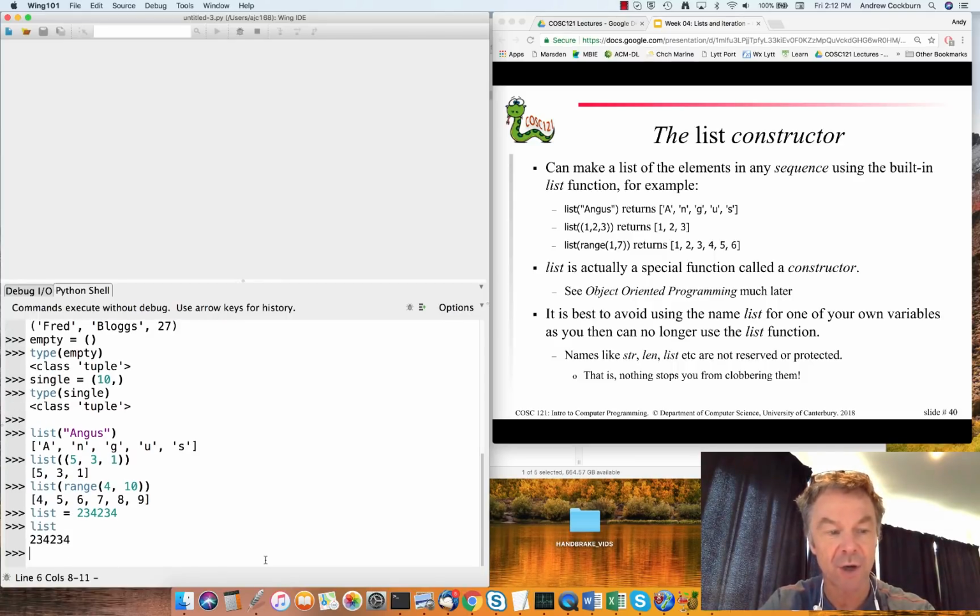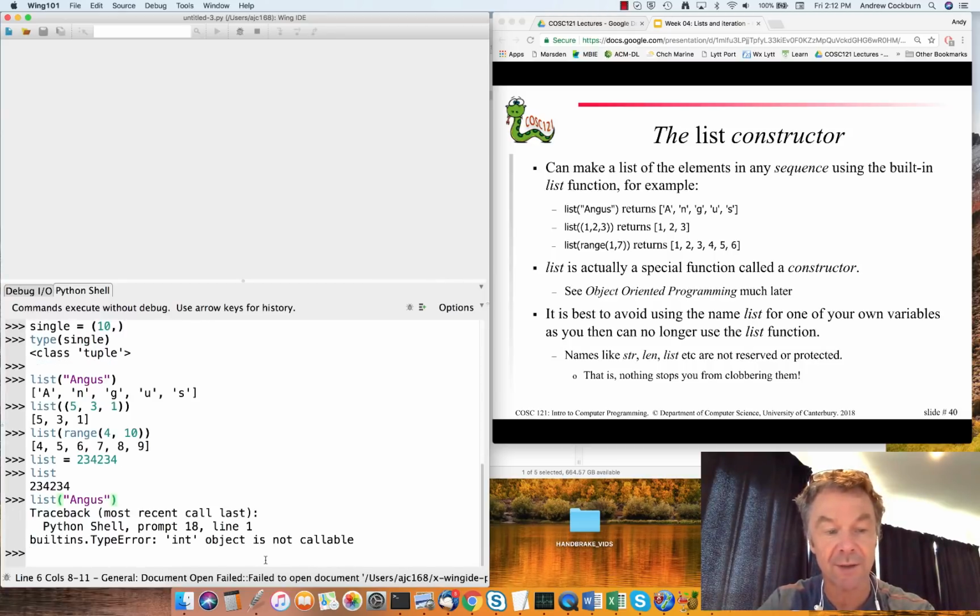So I've now got list referring to an int value. And if I now try to use list to convert a sequence like Angus, it's no longer going to work because the thing referred to from list is no longer the function that it originally was. It's now just an int object.